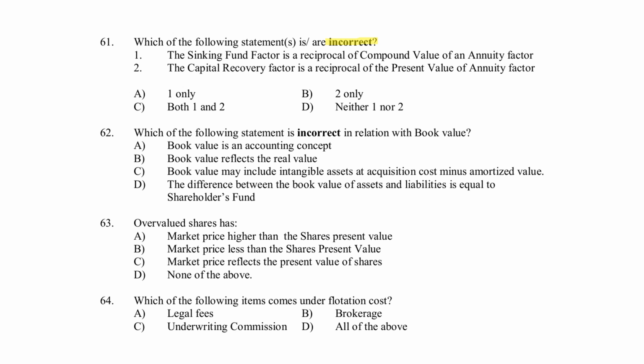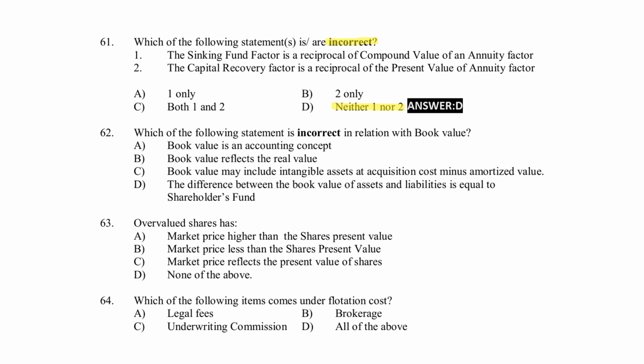The capital recovery factor is a reciprocal of the present value of annuity factor. Options: A, 1 only; B, 2 only; C, both statements are incorrect; D, neither 1 nor 2. Option D is the right answer here. So, both statements are correct.